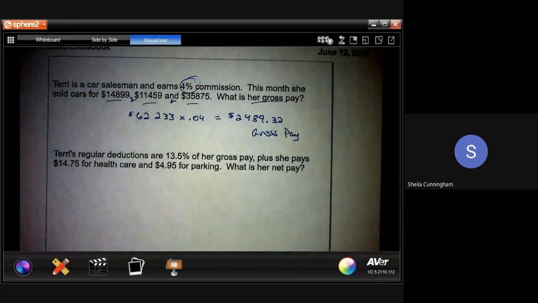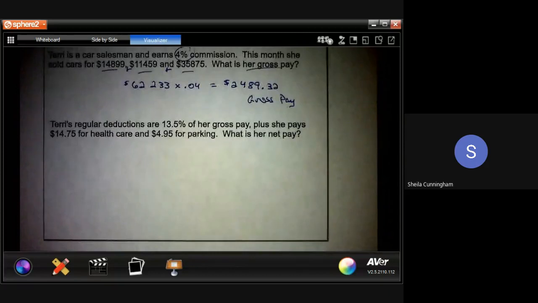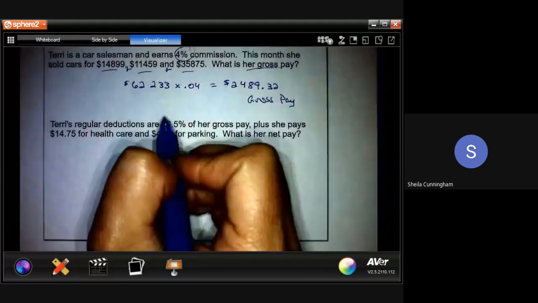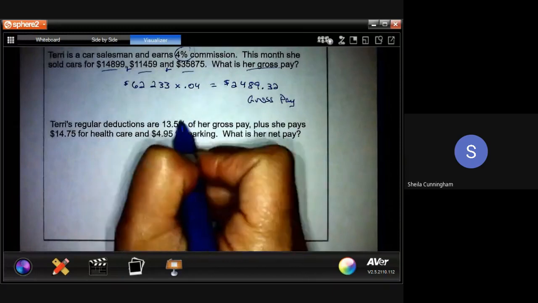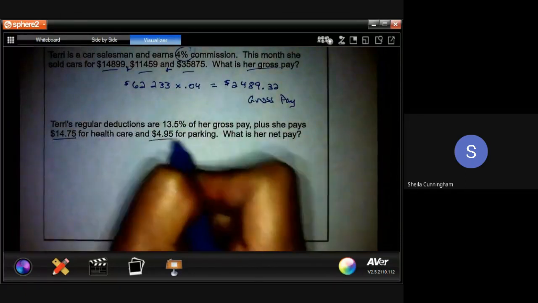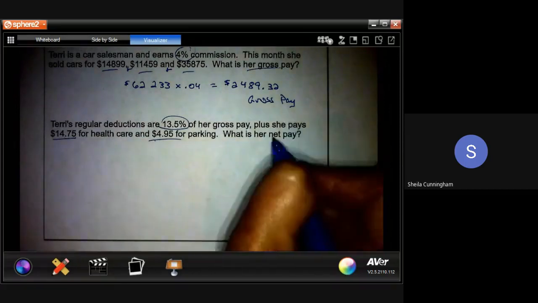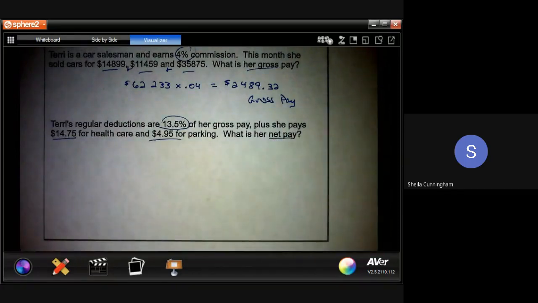Again, that's before deductions. So let's include the deductions. Let's see what Terry's actually going to take home at the end of the day. So Terry's regular deductions are 13.5%. And then she also pays $14.75 for healthcare and pays $4.95 for parking. So let's take the percentage piece, the direct deductions, and figure out what that is in terms of money. And then we're going to add the other 2 deductions to it. And then we can go ahead and figure out what the net pay is.